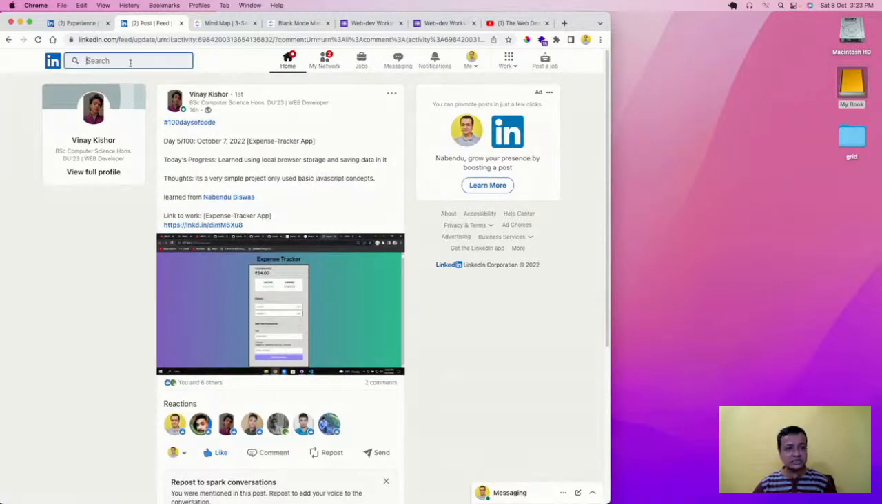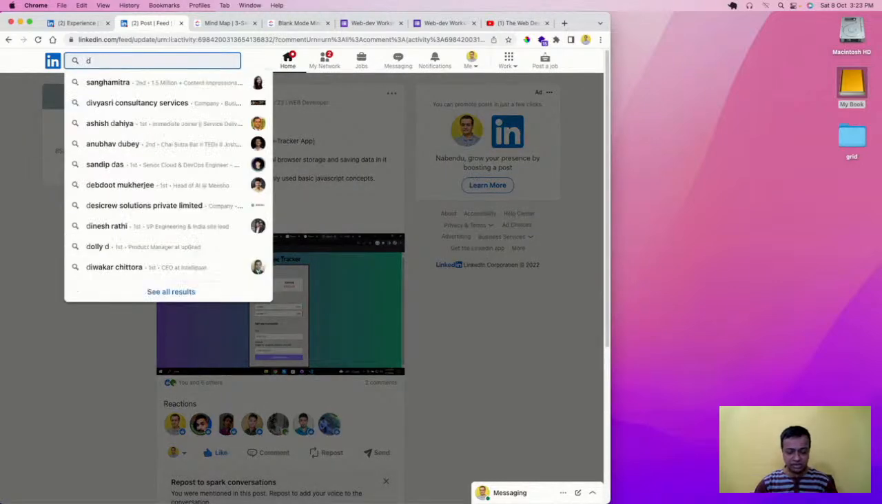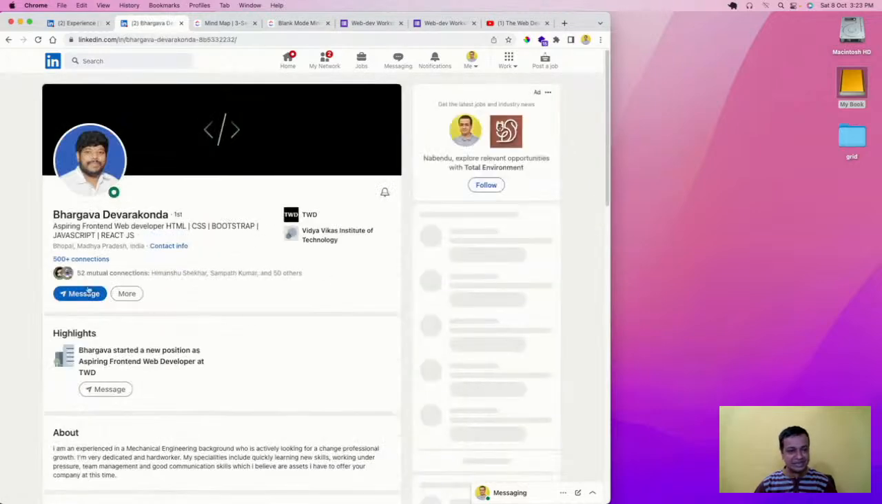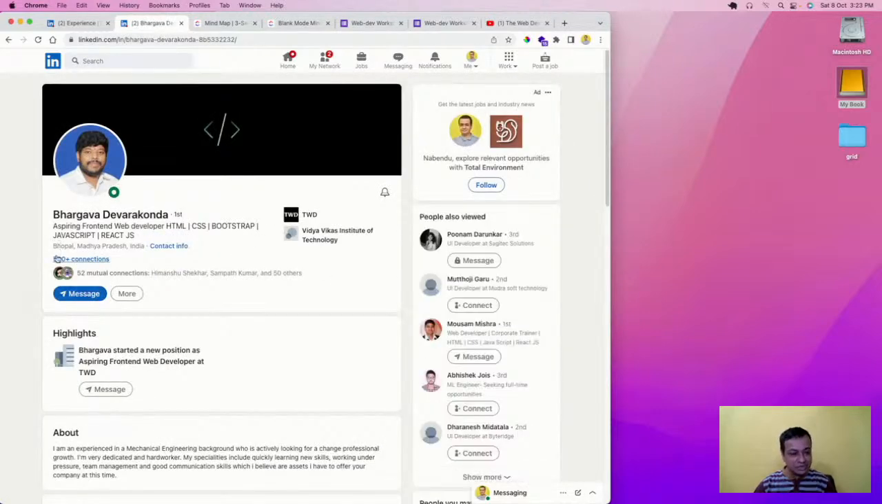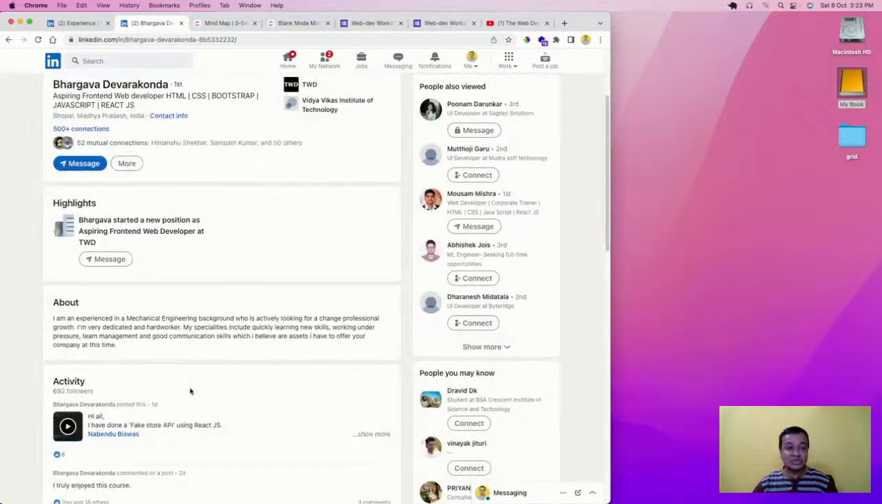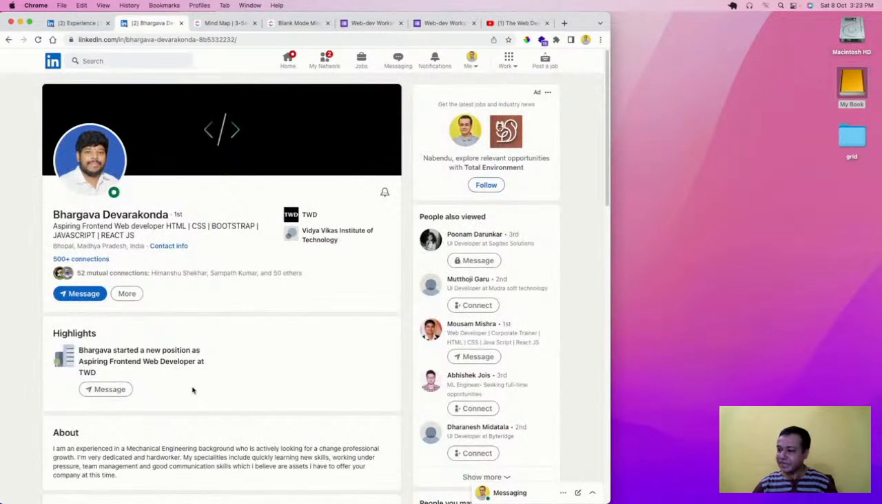Then there is one of my students, Bhargava. You might be thinking, Bhargava Devarakonda, why is it written like he's in Bhopal? He seems to be from Andhra. It is written like that because I was thinking he's an electronics engineer, but he's mechanical. It is written like this because this guy was highly dedicated.